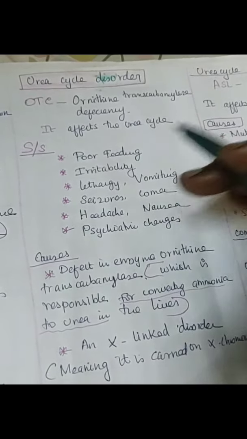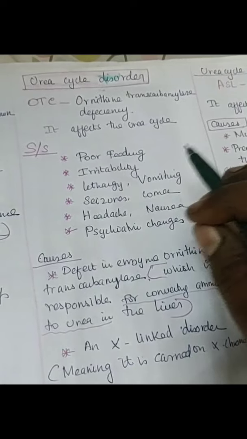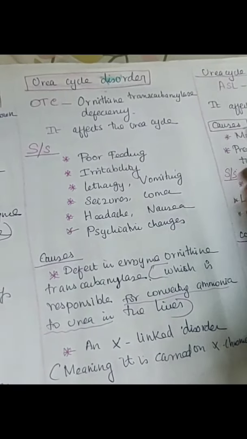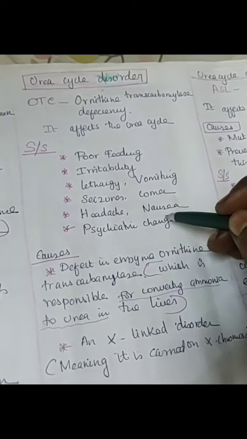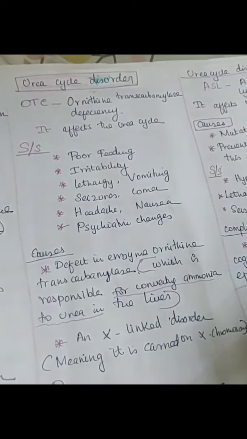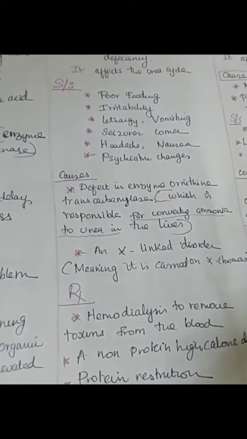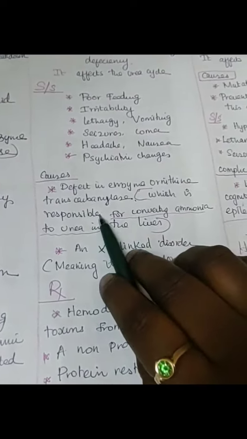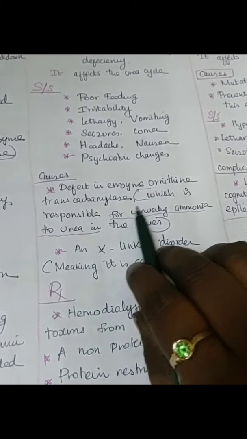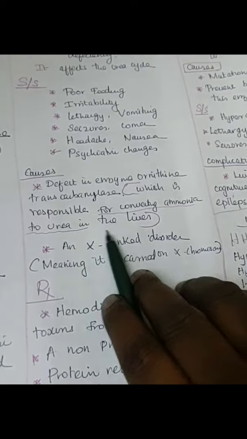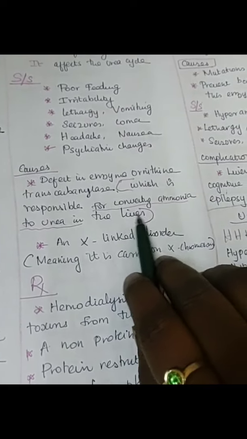Why? Because of the deposition of these excessive amounts. When they cannot break down, all these are deposited in the main organs, blood vessels and other places. So this is causing the headache, nausea, psychological changes, irritability, tantrums, many things you can see. The common defect is mainly in the enzyme ornithine transcarbamylase, which is responsible for converting the ammonia to urea in the liver.